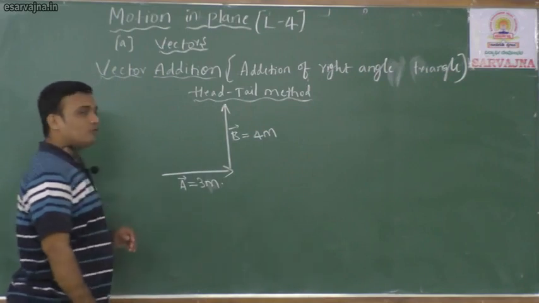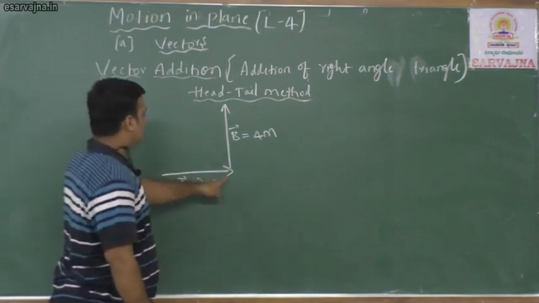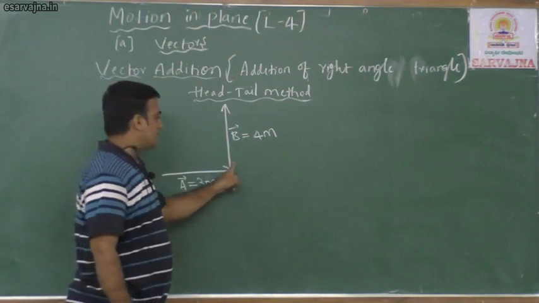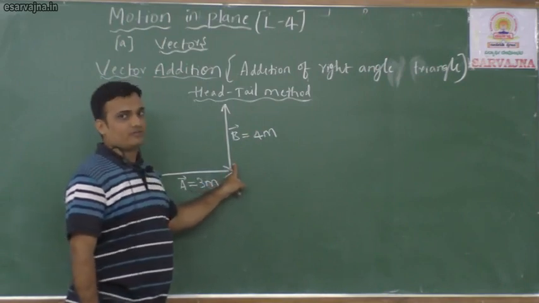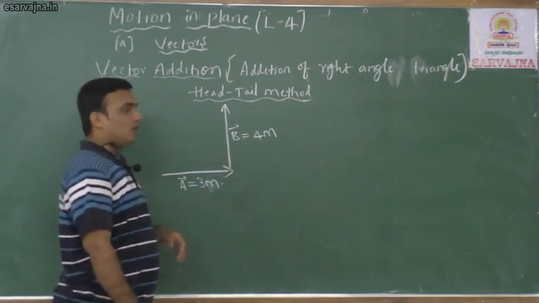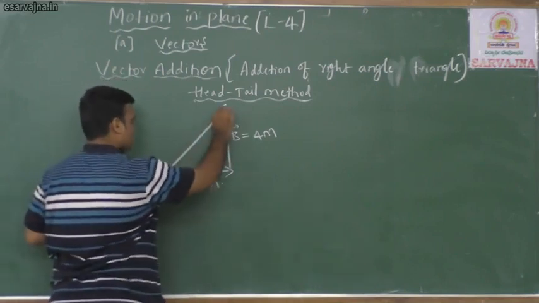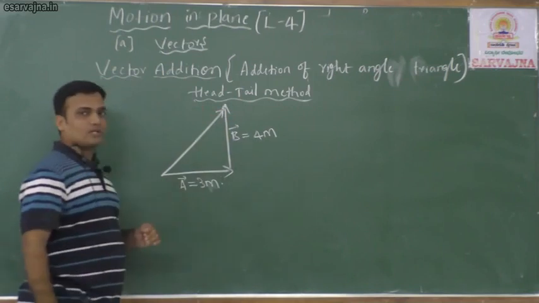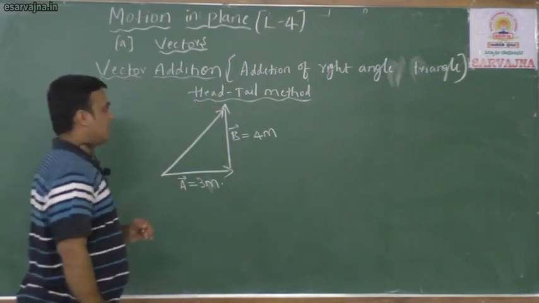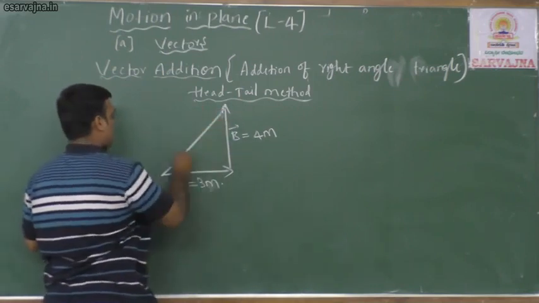Now, see, the head of vector A is connected to the tail of vector B, right? Now, how could you find out the resultant? To find the resultant you should draw one more vector like this. The direction should be like this.